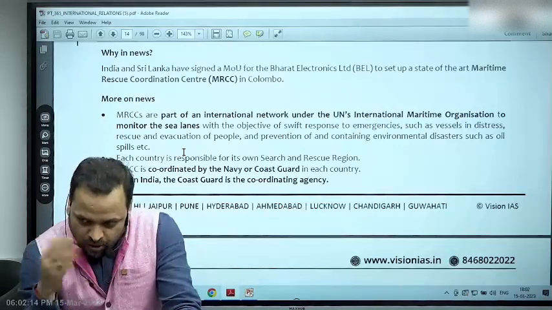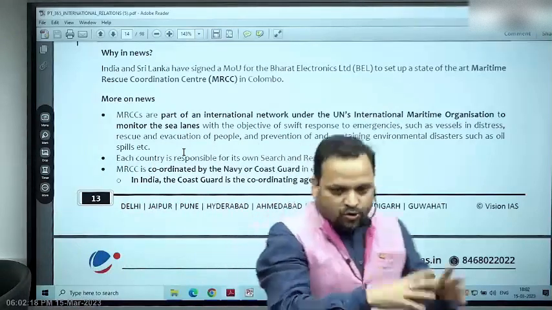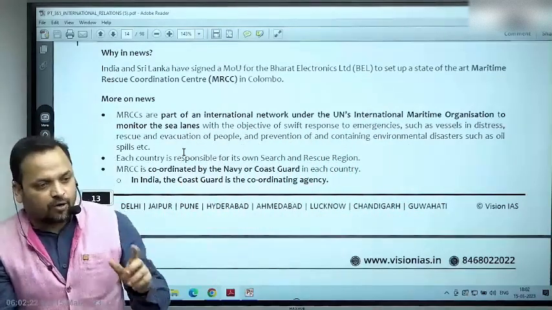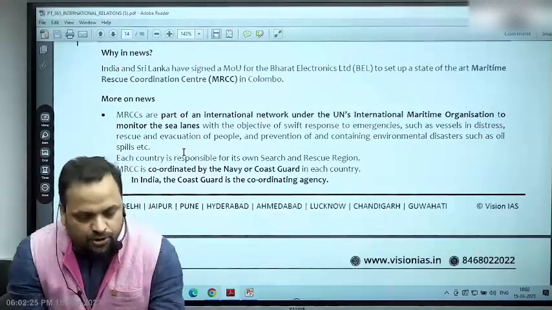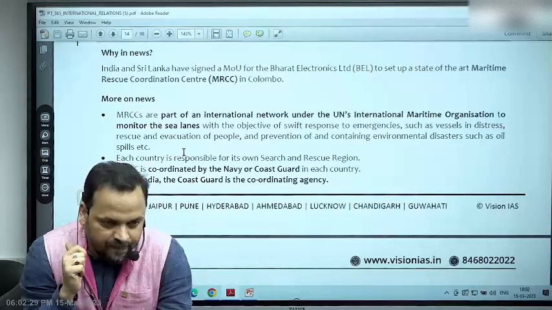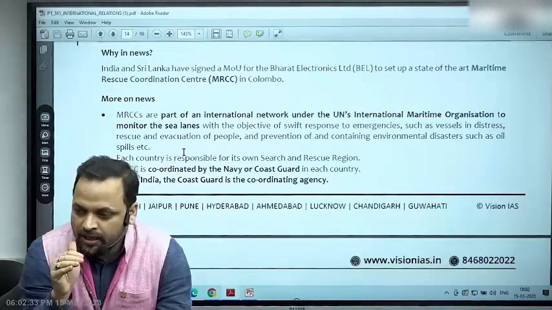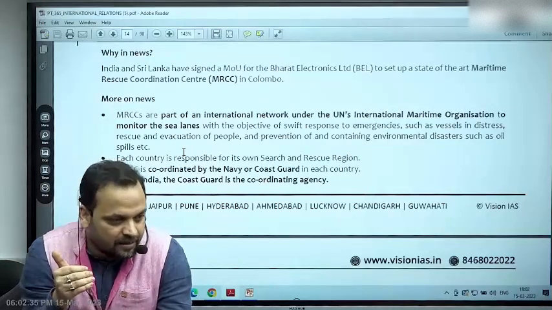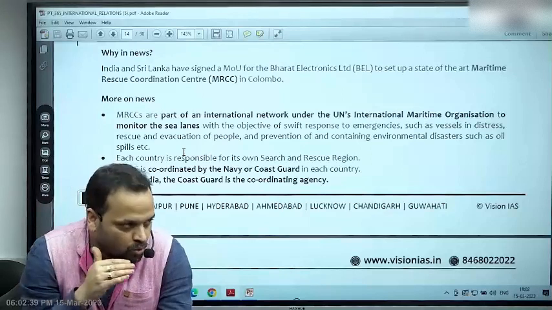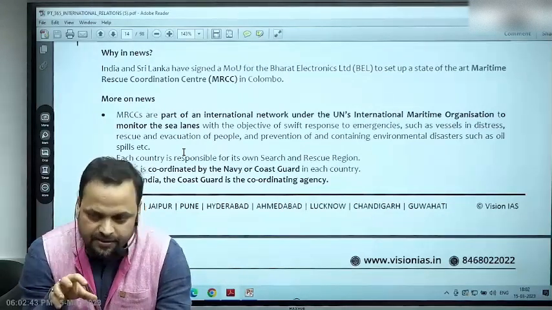So beyond 200 nautical miles, you don't have sovereign claims. So that is global commons. Now that is governed by certain institutions created by UNCLOS. All right. What are the institutions? You have the International Seabed Authority, right? For example, if you want to do deep seabed mining in the area, then you have to go through the International Seabed Authority, which is located in Kingston, Jamaica.